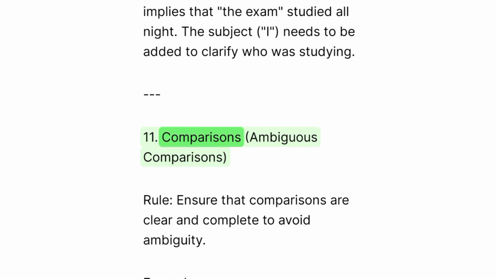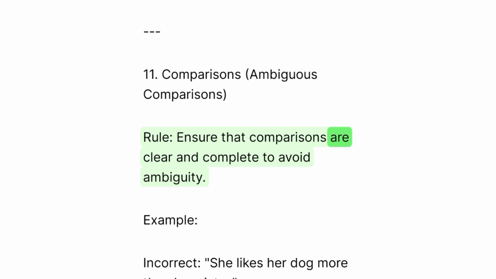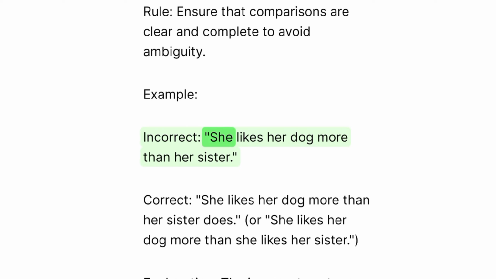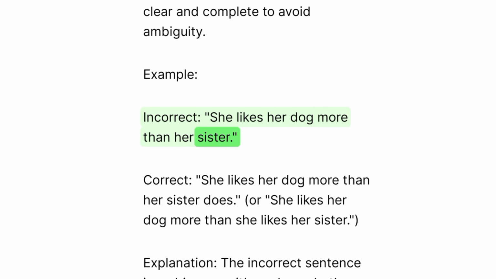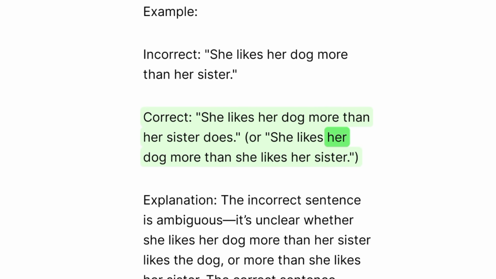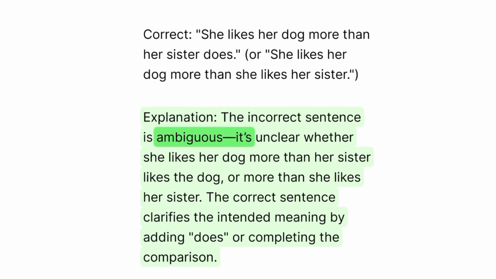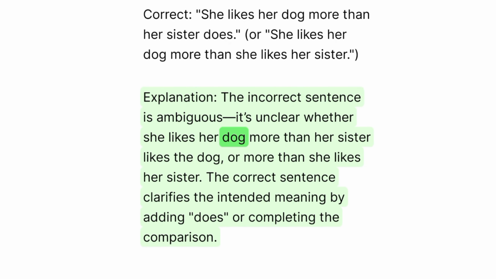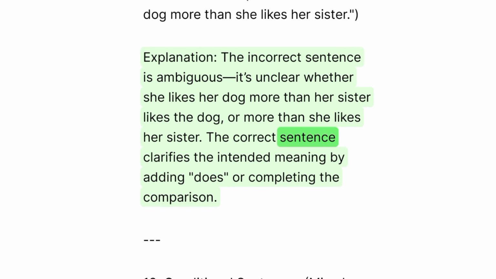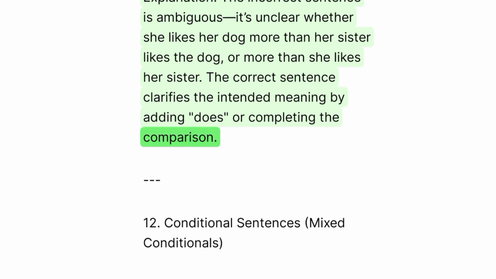11. Comparisons. Ambiguous comparisons. Rule: ensure that comparisons are clear and complete to avoid ambiguity. Example: incorrect. She likes her dog more than her sister. Correct. She likes her dog more than her sister does. Or, she likes her dog more than she likes her sister. Explanation: the incorrect sentence is ambiguous. It's unclear whether she likes her dog more than her sister likes the dog, or more than she likes her sister. The correct sentence clarifies the intended meaning by adding does or completing the comparison.